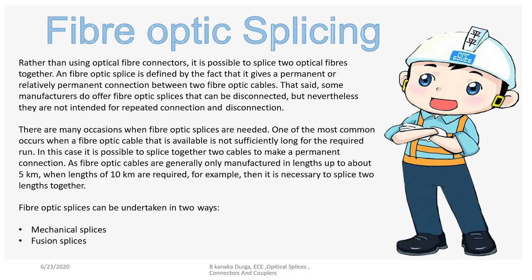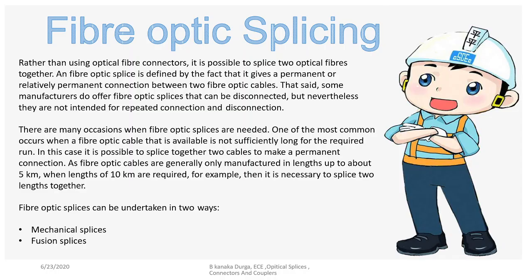So these are the two areas. We require splicing in order to join two optical fibers in a better position, and when damage has occurred to the cable. Or sometimes we require longer distances, where one cable cannot be used. At that time also we have to join two cables, and we require a better position, so we go for splicing.